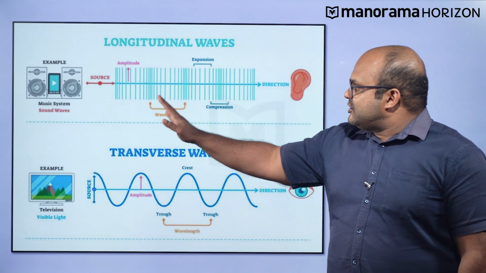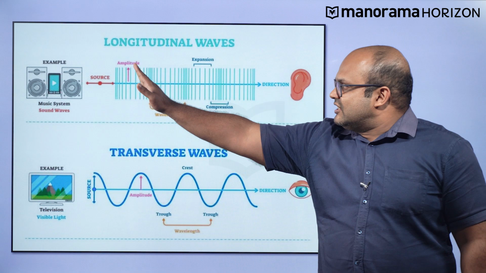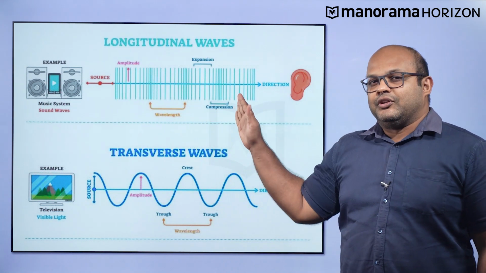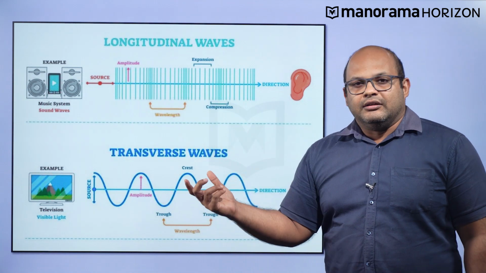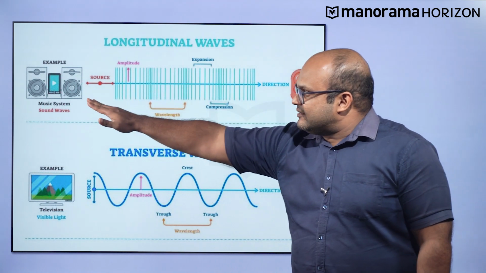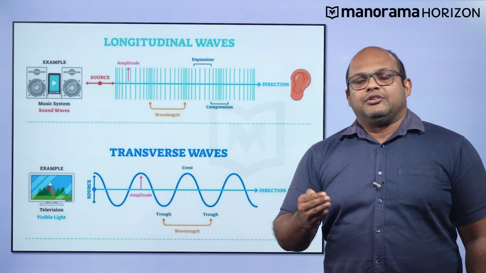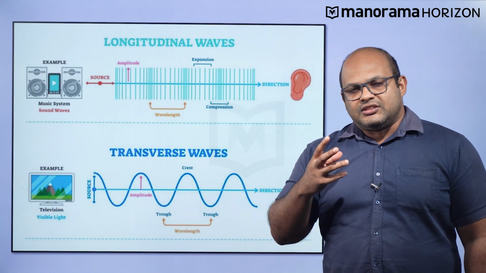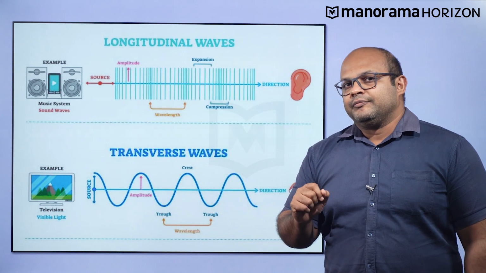Well, in this particular case, as you notice, the variation in the property is traveling in the same direction as the wave. So, the compression and rarefaction of the air particles of this medium is happening in the horizontal direction, but the wave itself is also traveling in the horizontal direction. This is the quality of a longitudinal wave. The disturbance in the medium travels in the same direction as the wave is traveling.